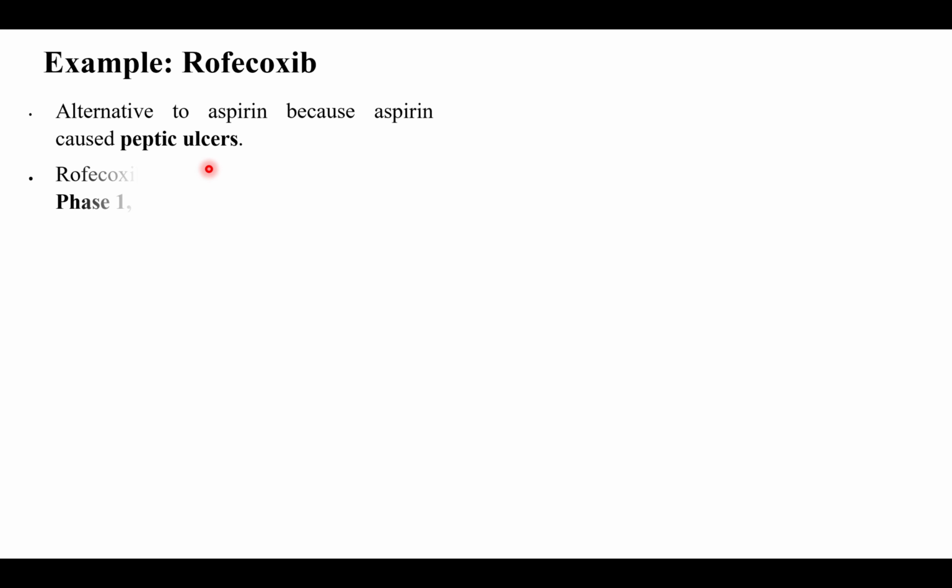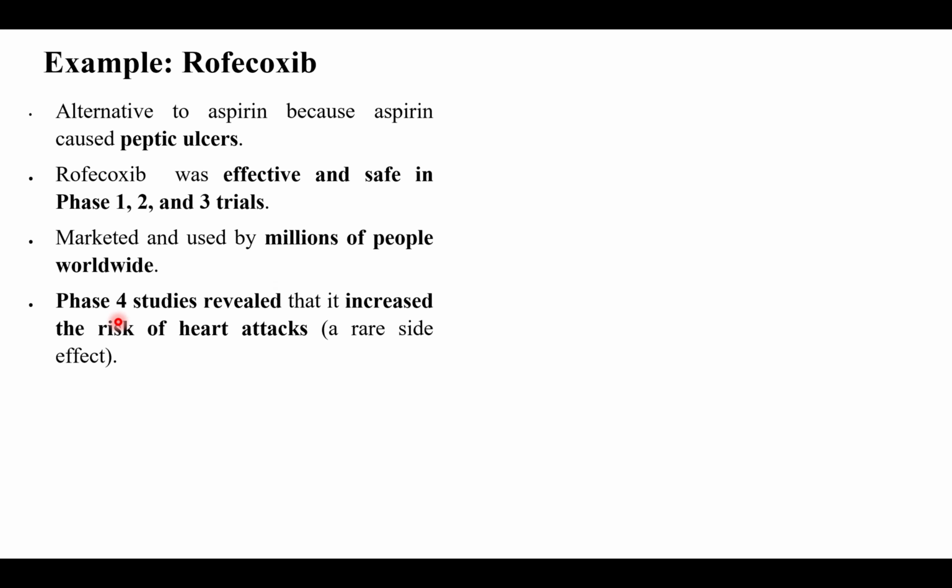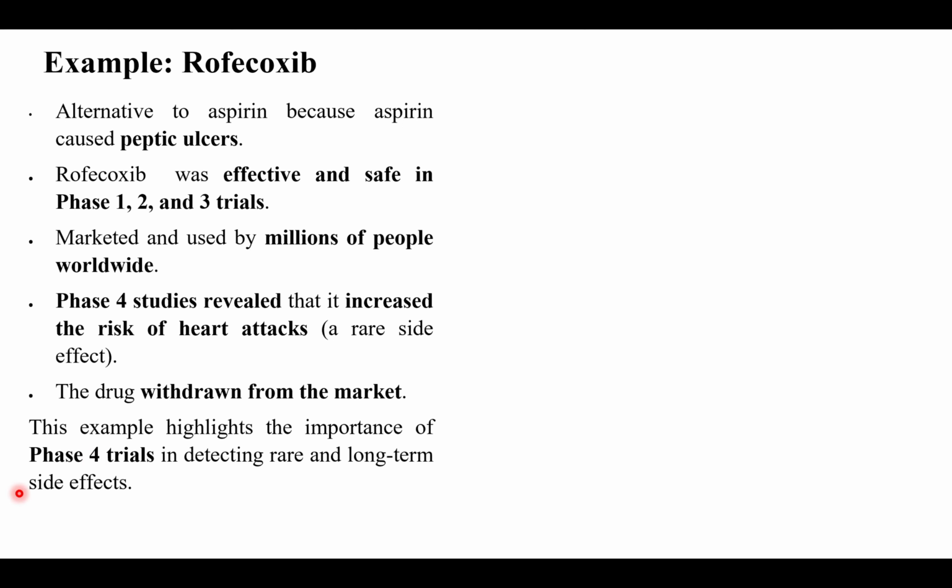Once upon a time, there was rofecoxib, and this was developed as an alternative to aspirin because aspirin caused peptic ulcer. Rofecoxib was found to be effective and safe in phase 1, phase 2, and phase 3 trials, and it was marketed and used by billions of people in the world. However, phase 4 revealed that it increased the risk of heart attack. So, this drug was withdrawn from the market.